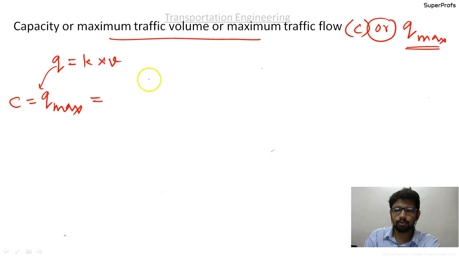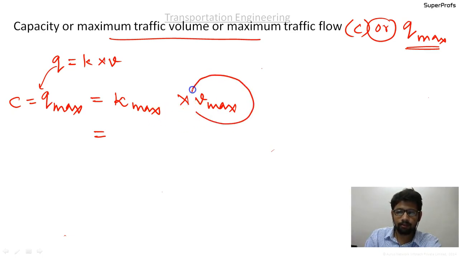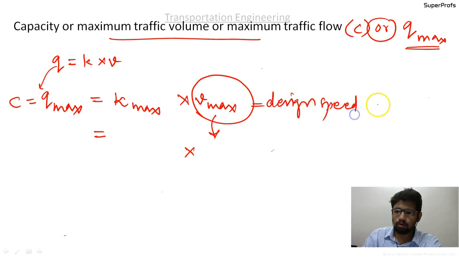Q max equal to K, that is the traffic density. We will discuss later what can be the maximum value of K. But what we want is that the K value should be maximum, as well as the small v value should also be maximum. K max we will discuss later. But about the V max value, the ultimate limit is equal to the design speed on the road or highway. So V max equal to design speed.